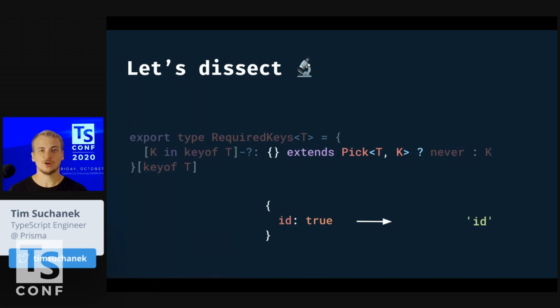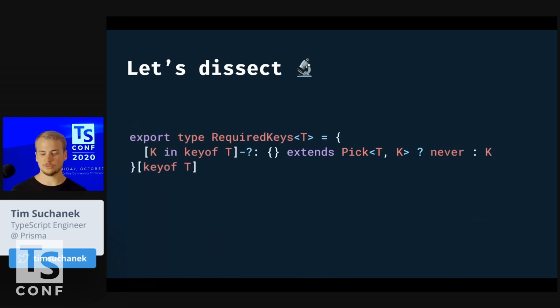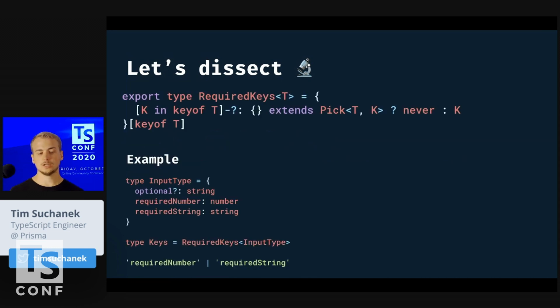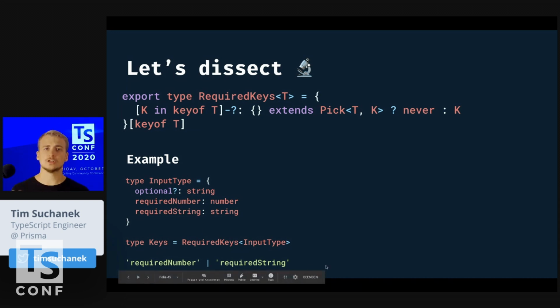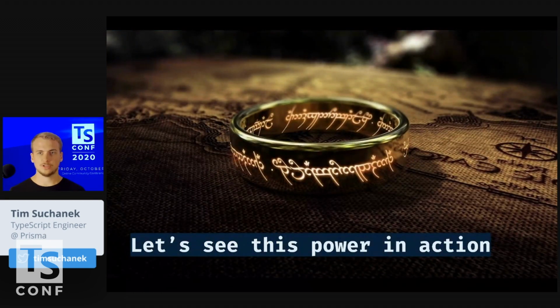We just needed some way to do that. And now we can continue building our TypeSafe API. So here's just an example. We have 1 optional and 2 required properties of this object type. And this would now return this list of the keys that are required. This thing is a new powerful tool in our tool belt. And let's see how this actually works.